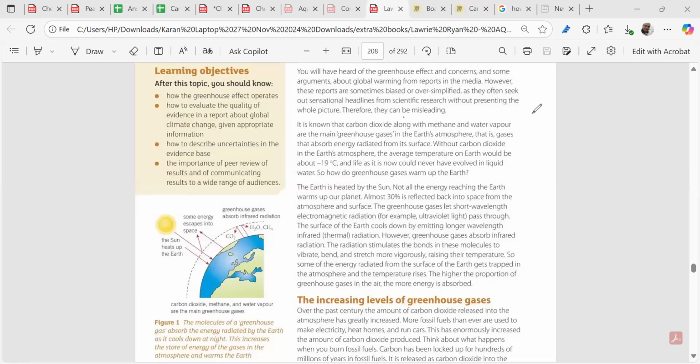So in this portion of the IBDP reactivity 1.3.3, we'll be diving deeper into the greenhouse effect and what are greenhouse gases. Now, in the earlier videos, we learned that we need fossil fuels, such as coal. Coal is highly needed to generate electricity. Maximum electricity is generated by burning fossil fuels such as coal.